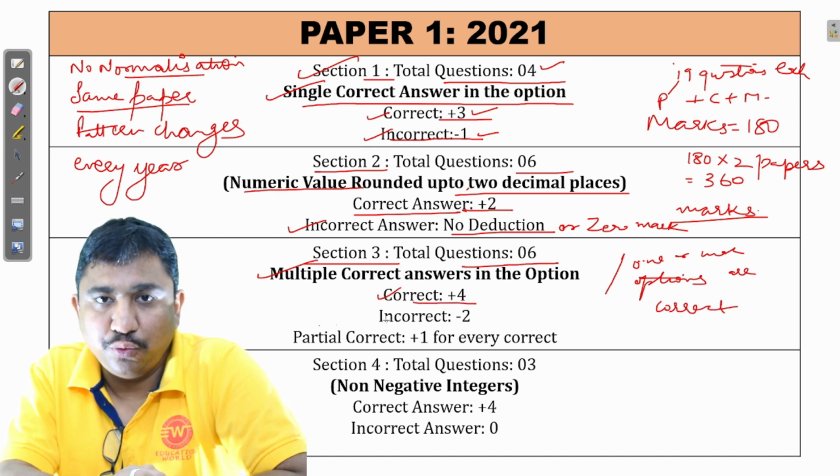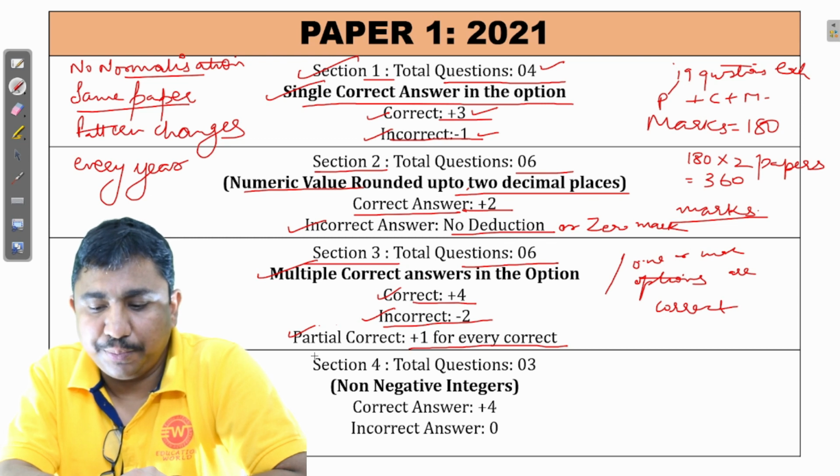Minus 2 if any answer is incorrect. Plus 1 for answering partial correct answer, or for answering 1 correct option. So plus 4 and minus 2. 6 questions were there in section 3.